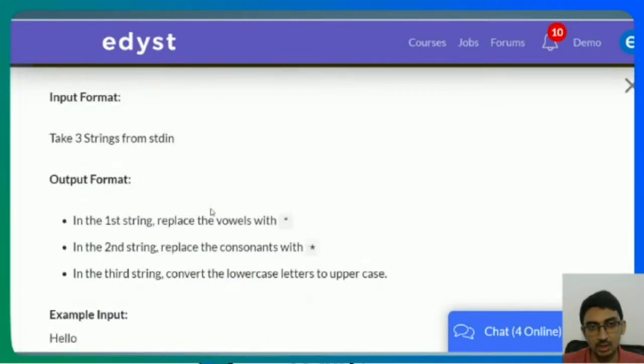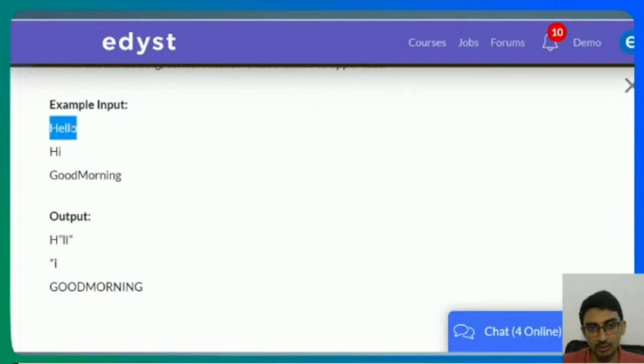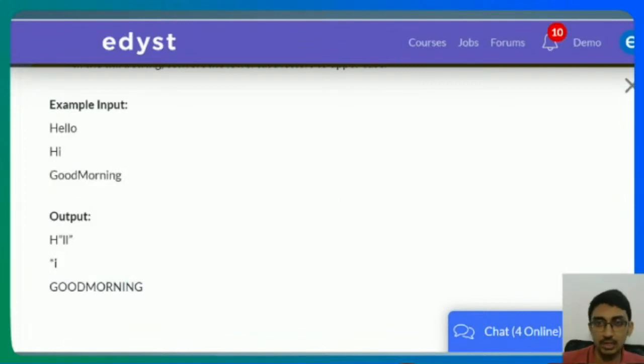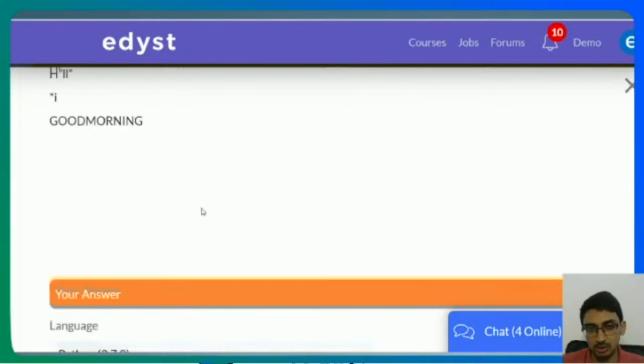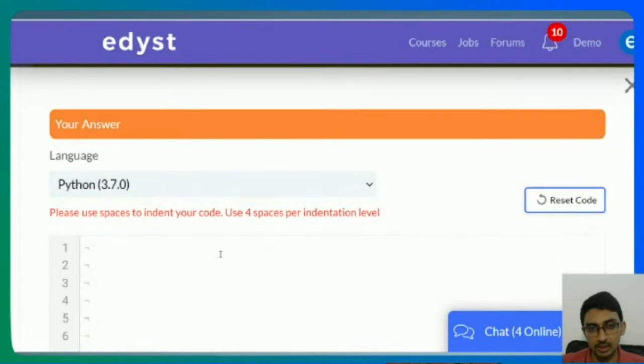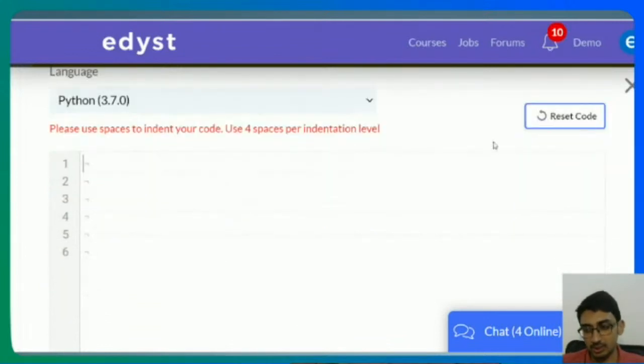So you'll be given any strings. In the first one, you have to take the vowels and convert them to quotes. In the second one, take the consonants and convert them to stars. And here, take the lowercase and convert to uppercase. So you're supposed to do 3 different things. Now, there's no secret here. In Python, this is just a 3-line code. Honestly, it's super simple. I'll actually show it to you, but then I'll show you the non-Python version also, like if you had to do it in another language.